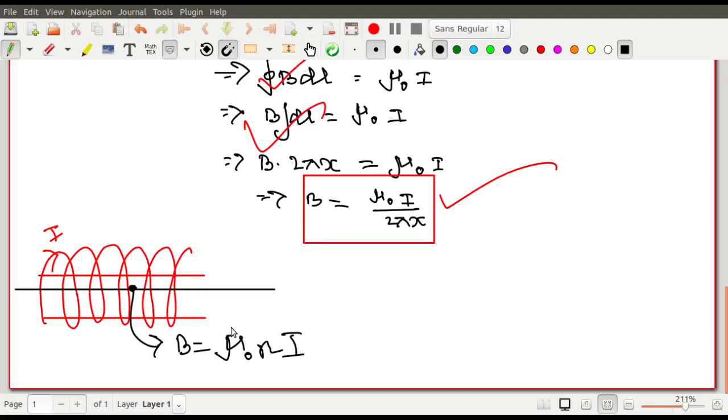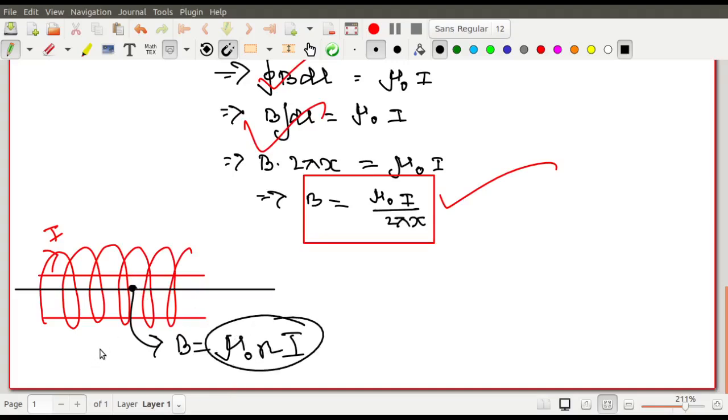You know this. The expression for the magnetic field is B equals mu 0 times Ni. This is the magnetic field that you come across, right? Excuse me. This is what I am going to prove.